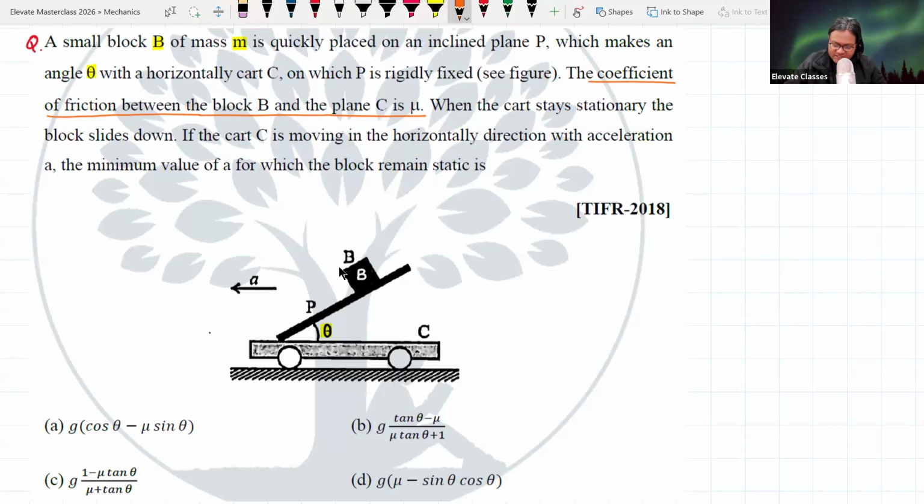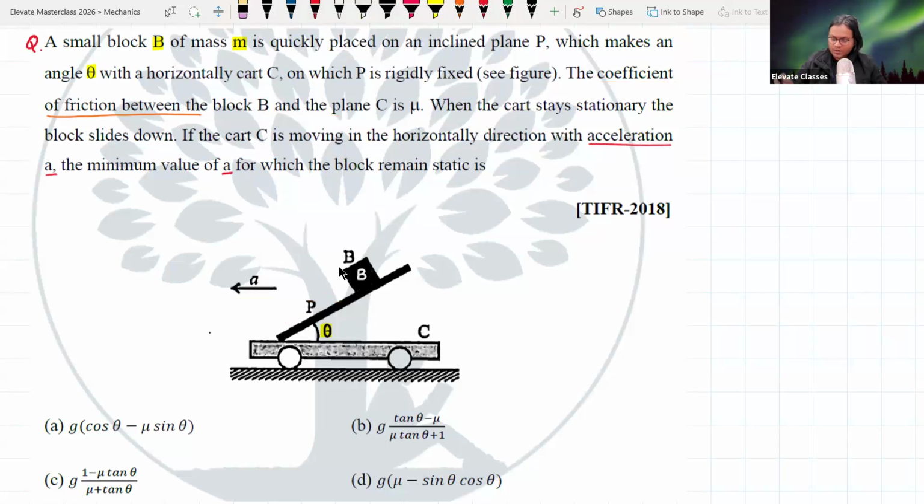When the cart stays stationary, the block slides down. ठीक है? Normal behavior है. The question is, if the cart C is moving in the horizontal direction with an acceleration A, what is the minimum value of A for which the block will remain static?